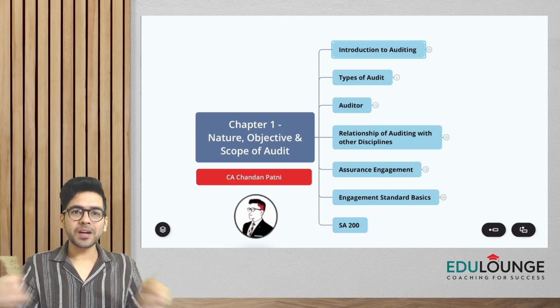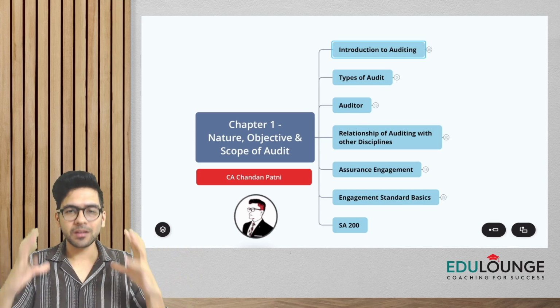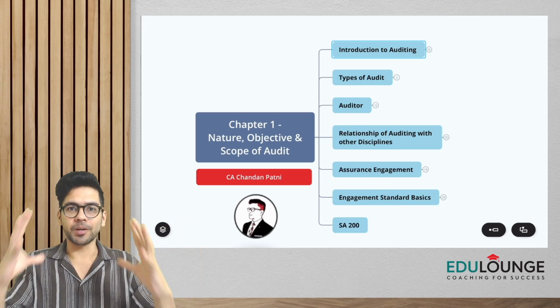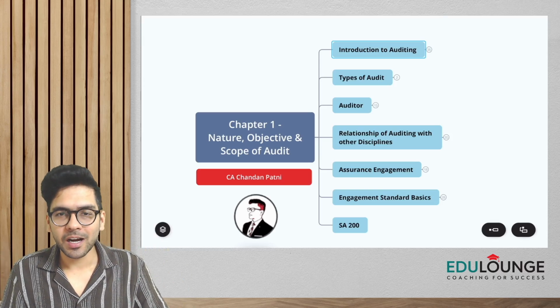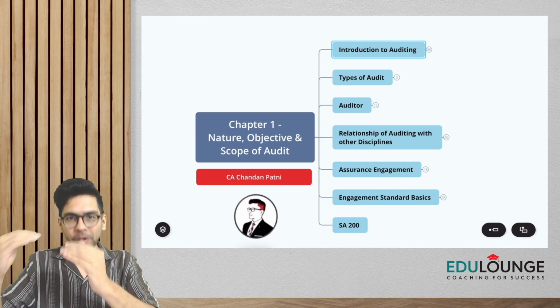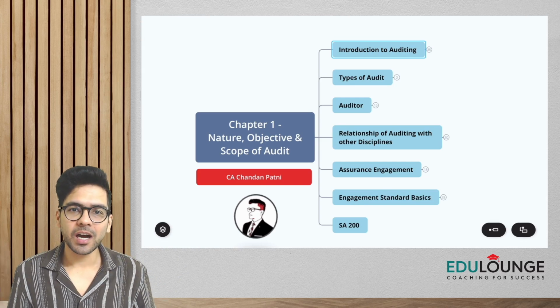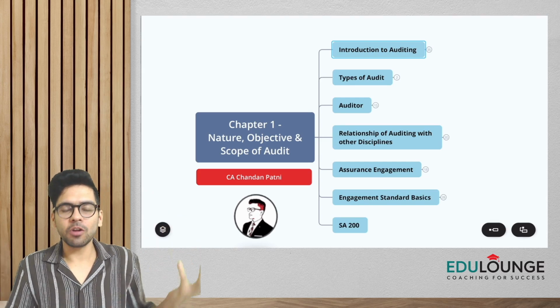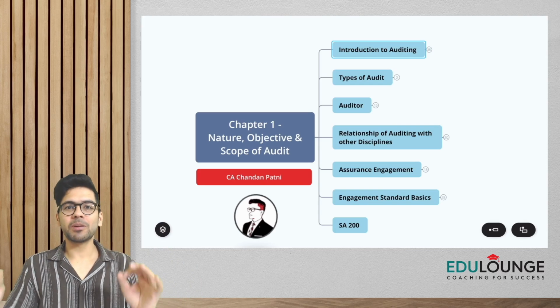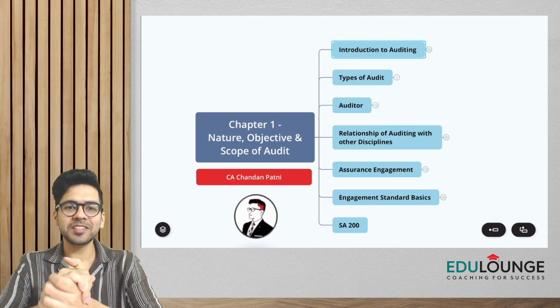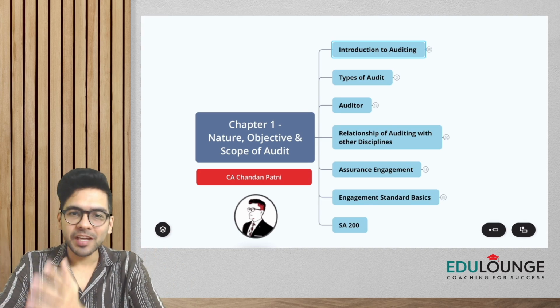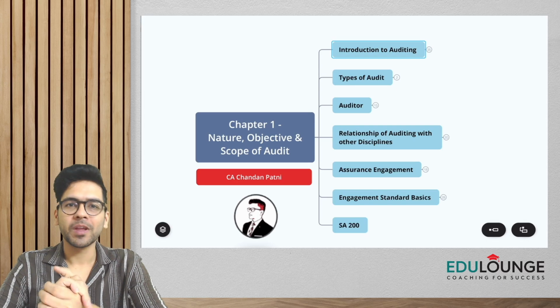Now the best part about these charts is that it gives you a complete picture. It gives you an overview as to what all things we have to cover in this particular chapter, and accordingly we are going to go into each of these topics. So almost 6-7 topics we have to cover from chapter number one. All right, so let us start, guys. Chapter number one, which is nature, objective, and scope of audit.